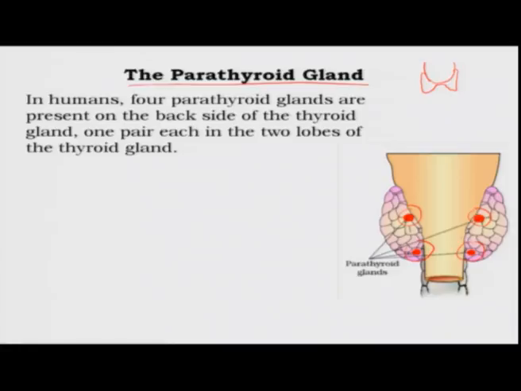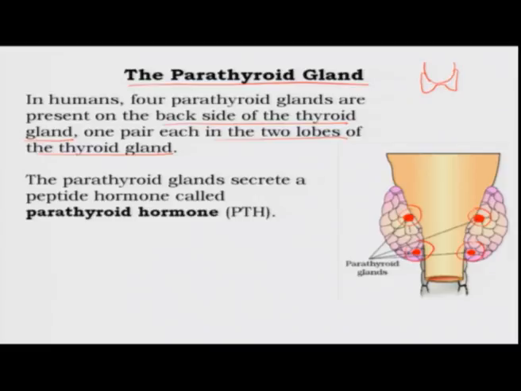These are the 4 parathyroid glands, which are present on the back side of the thyroid gland, one pair each in the 2 lobes of the thyroid gland. The parathyroid gland secretes a peptide hormone called the parathyroid hormone, abbreviated as PTH.